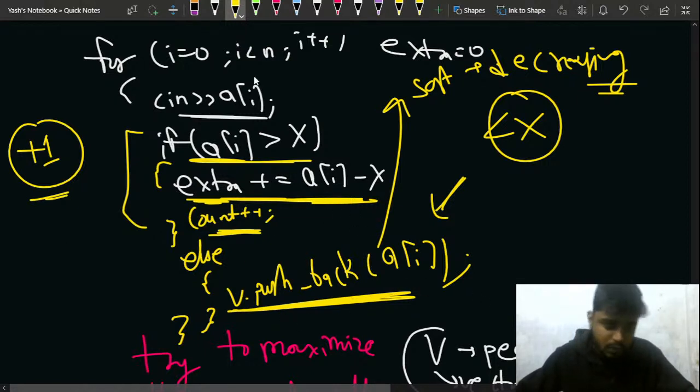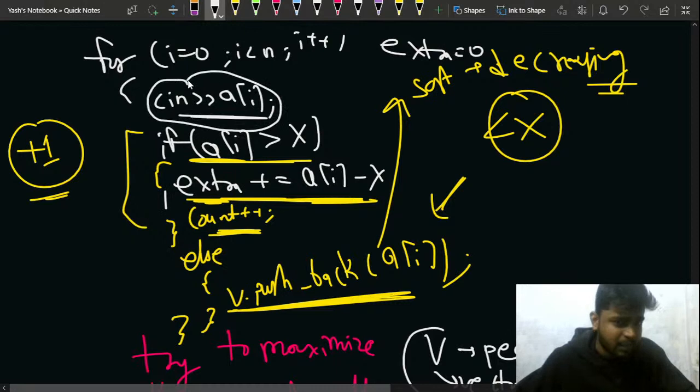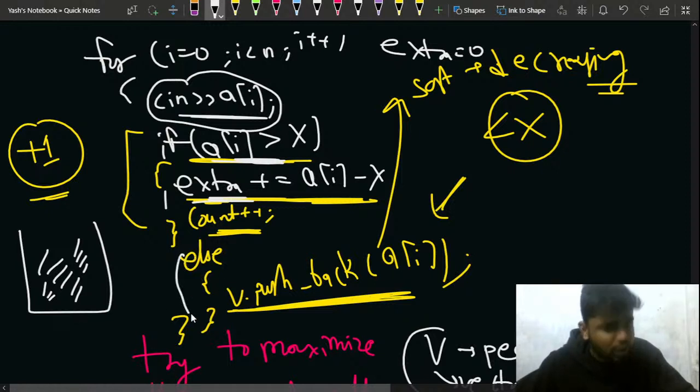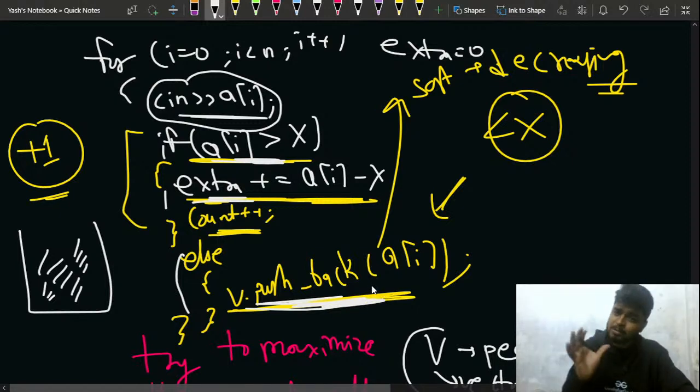Okay. What I'm saying is, I'll take the input, all the wealth for the ith person. If he has extra wealth, I'll store that wealth in the extra bank. And if the person is not wealthy, then I'm storing that person in a vector. All those persons who are not wealthy, I'm storing them in a vector.